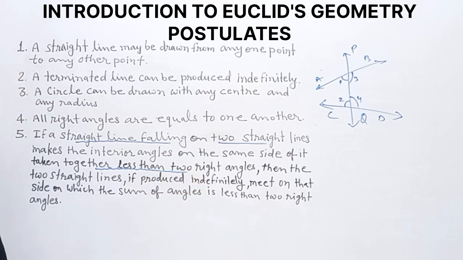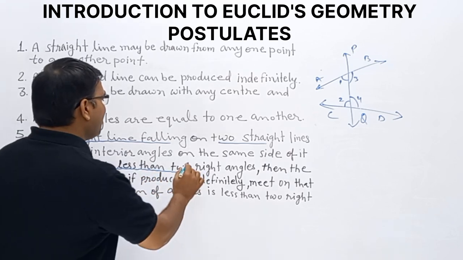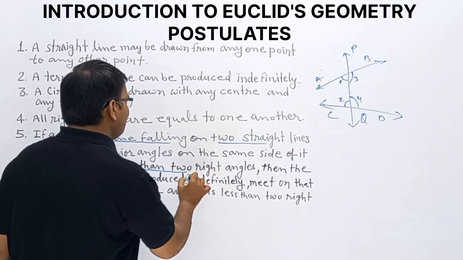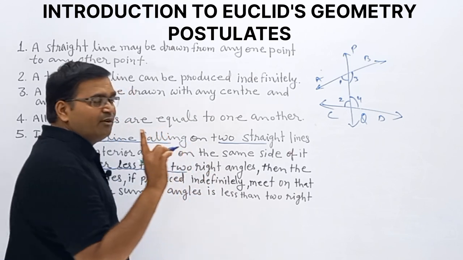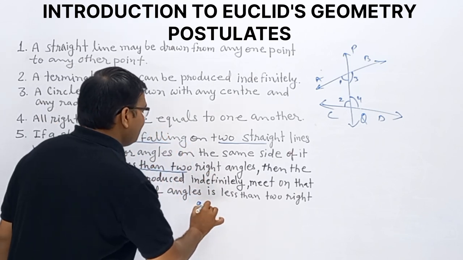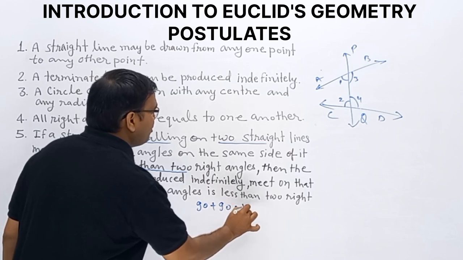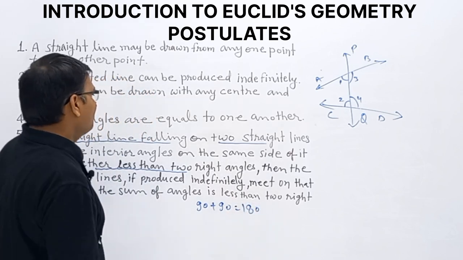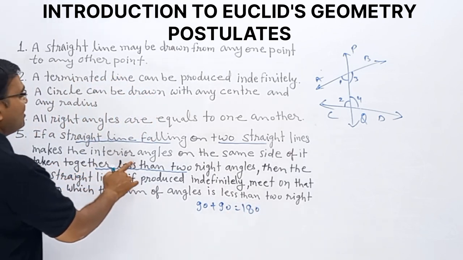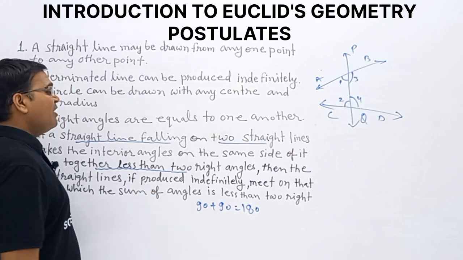Taken together less than 2 right angles. What is the meaning of 2 right angles? 1 right angle means 90 degrees. 90 degrees plus 90 degrees is 180 degrees. So taken together less than 180 degrees.